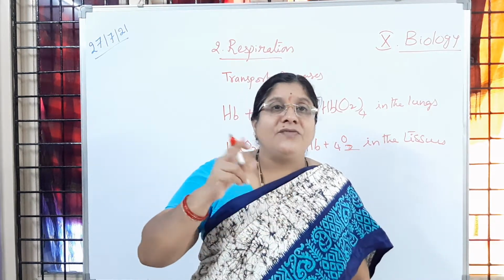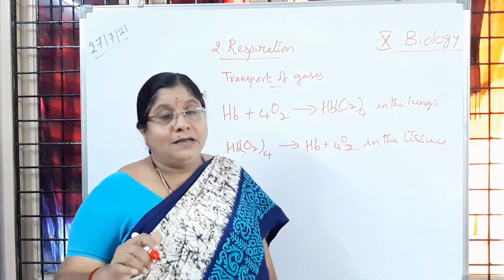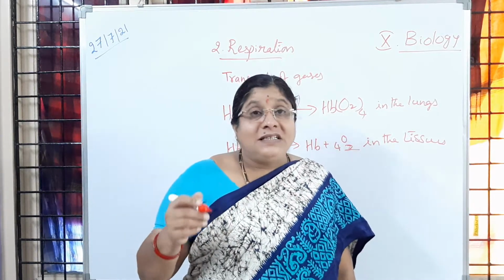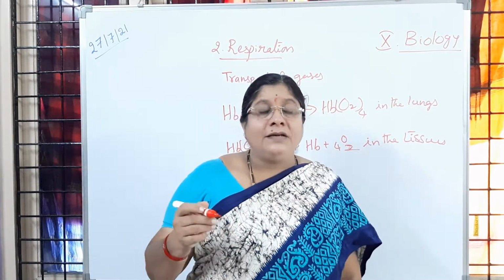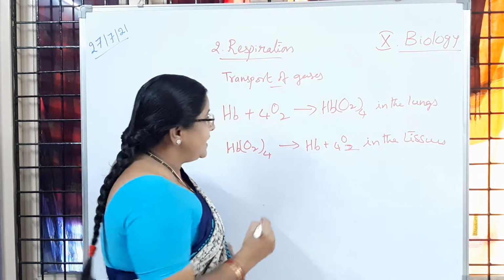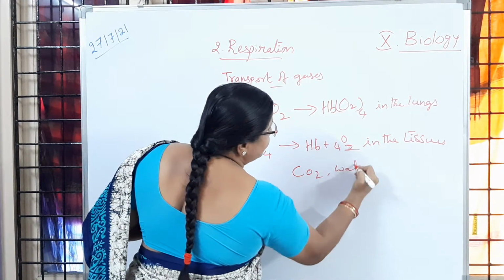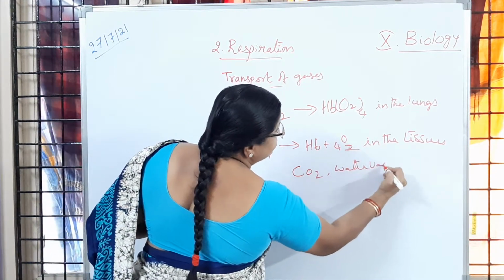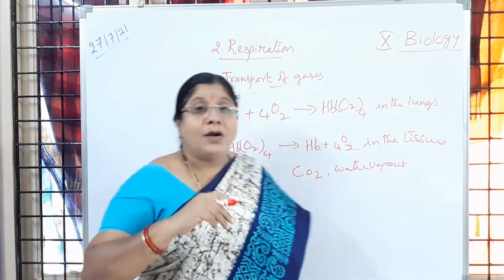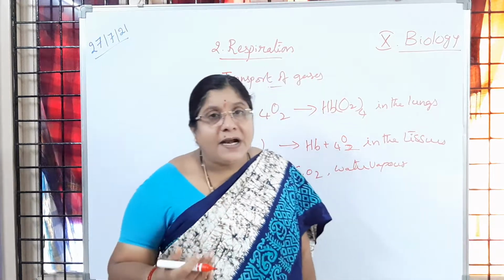So oxidation of glucose is carried out in the cells. In the process, what is going to happen? As the cells are continuously working, carbon dioxide and water vapor are produced and released. This carbon dioxide and water vapor are going to be sent out through the same respiratory parts.